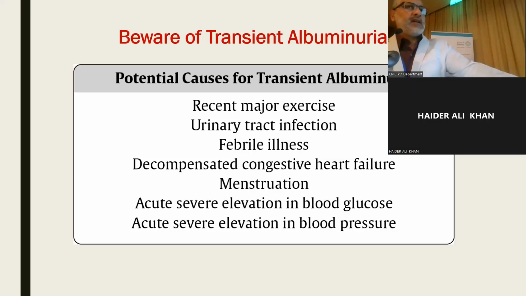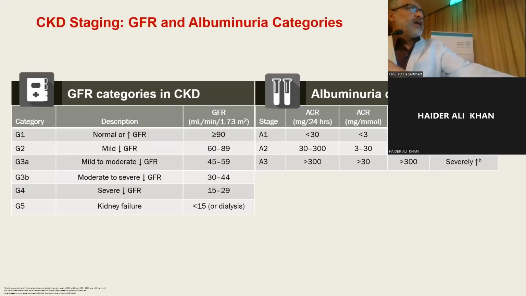A patient in a febrile illness might have microalbuminuria above the normal range. A decompensated congestive heart failure patient, menstruation, acute severe elevation of blood glucose, and acute severe elevation of blood pressure are all conditions associated with increased urinary albumin secretion above the normal range. When we are testing the patient for that, we should exclude all these causes.